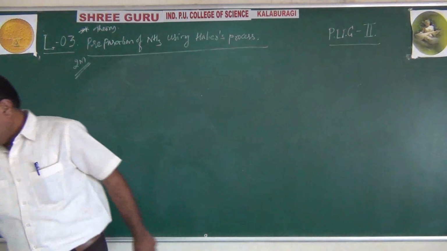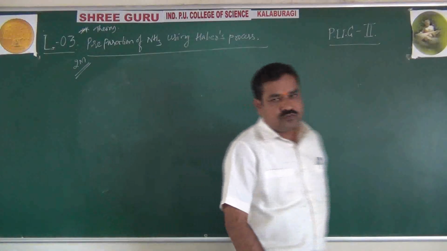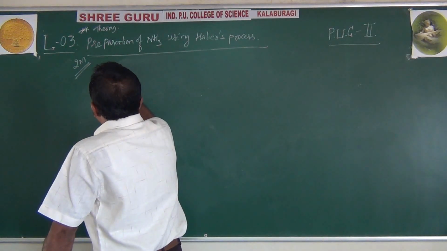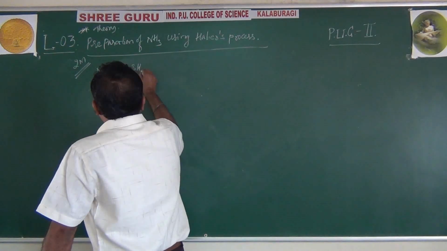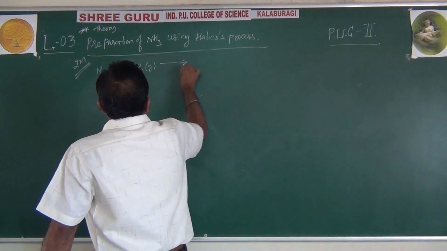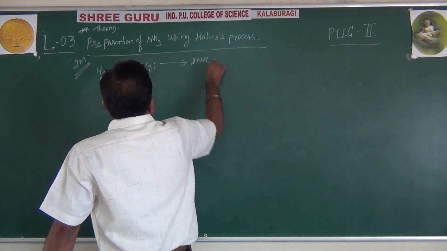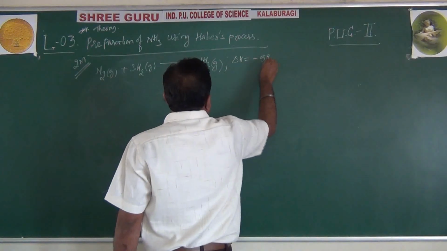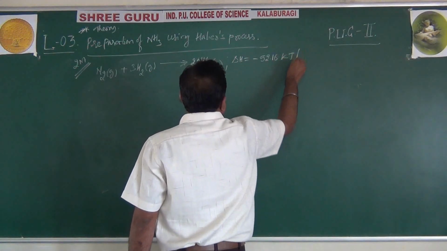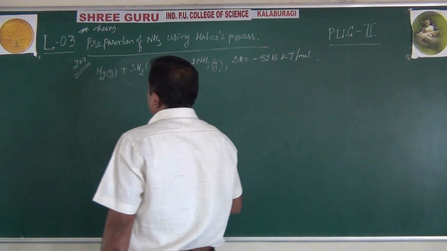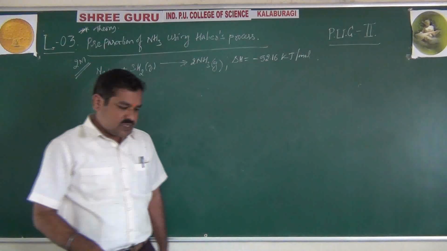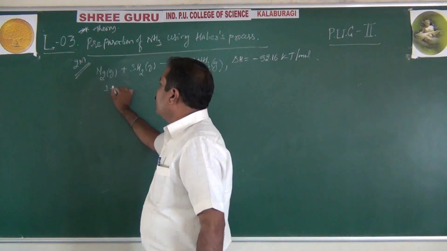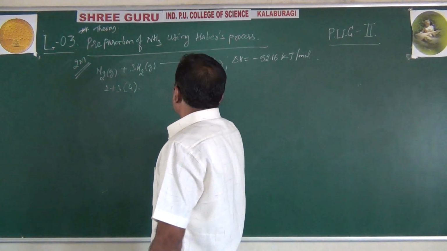Okay, let us see. You already know Haber's process. One mole of gaseous nitrogen combines with 3 moles of hydrogen to give ammonia, and it is a highly exothermic reaction. Delta H is minus 92.16 kilojoules per mole. This is actually the forward reaction. The forward reaction is associated with what? A decreasing number of moles. Because here you see 1 plus 3, the number of moles of reactant is 4, but the product here is 2.